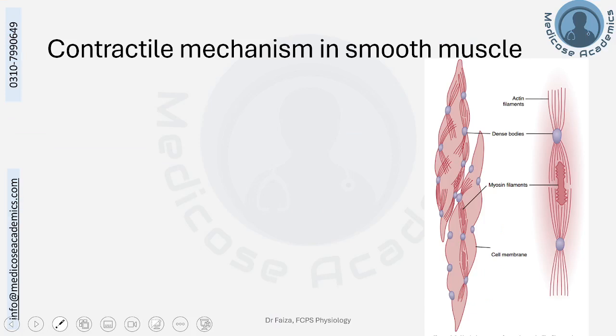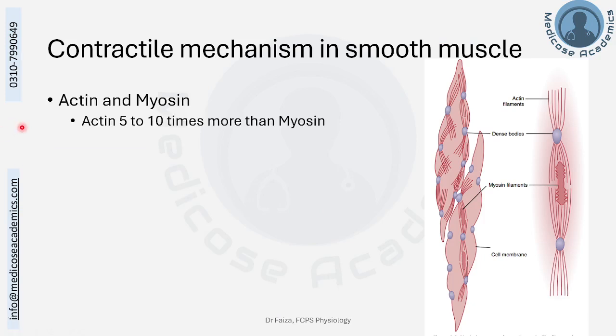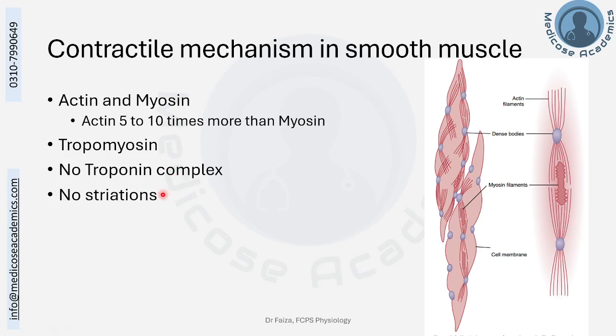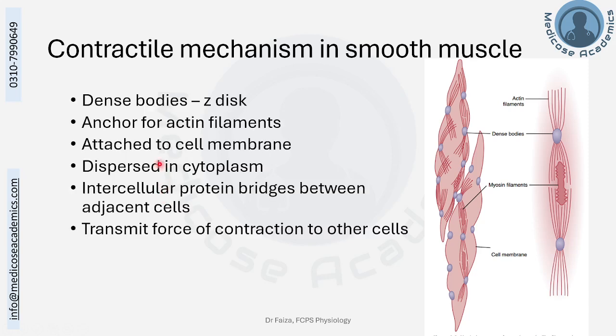If we compare the contractile mechanism of smooth muscle while keeping in mind the skeletal muscles, actin and myosin are present in the smooth muscles, and actin is 5 to 10 times more as compared to myosin, whereas it was twice as much in skeletal muscles. It has tropomyosin but no troponin complex. There are no striations, that means there are no sarcomeres and no uniform arrangement of actin and myosin filaments.